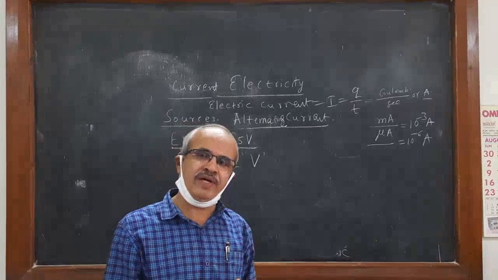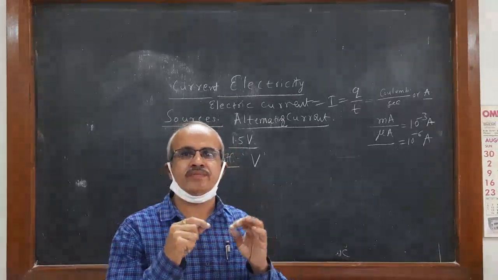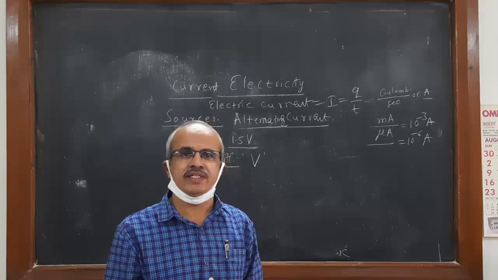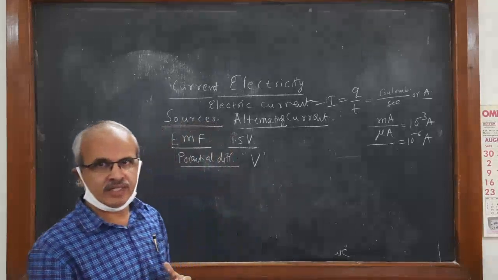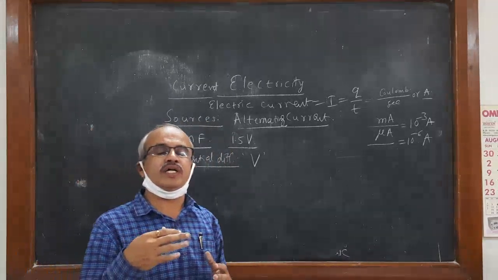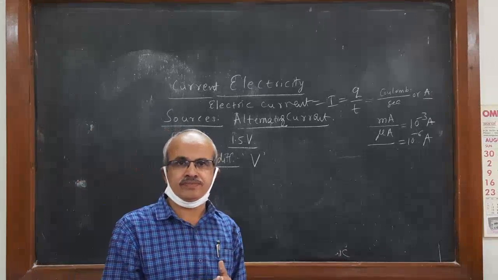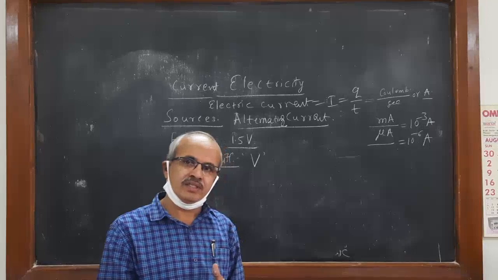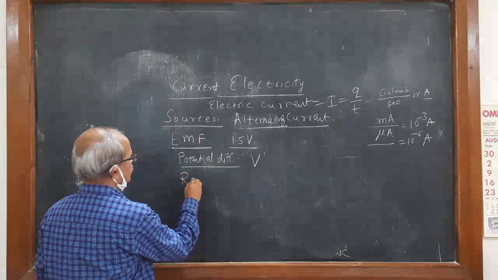According to requirement, the flow of current should be in a particular part of the circuit diagram. So how to control it? Opposition to the flow of current is required. That is called resistance.